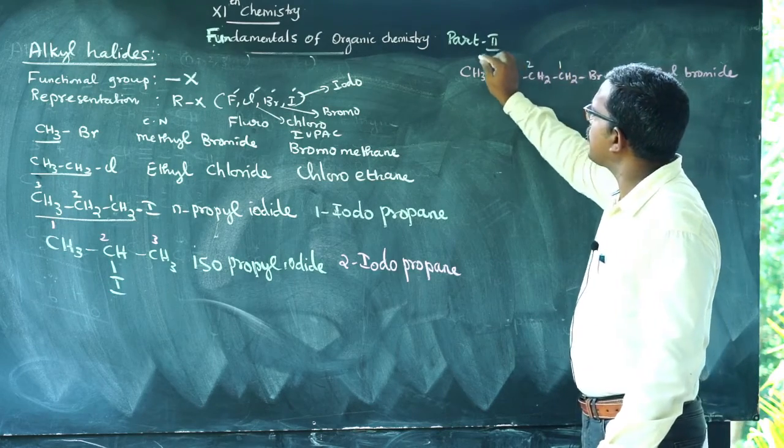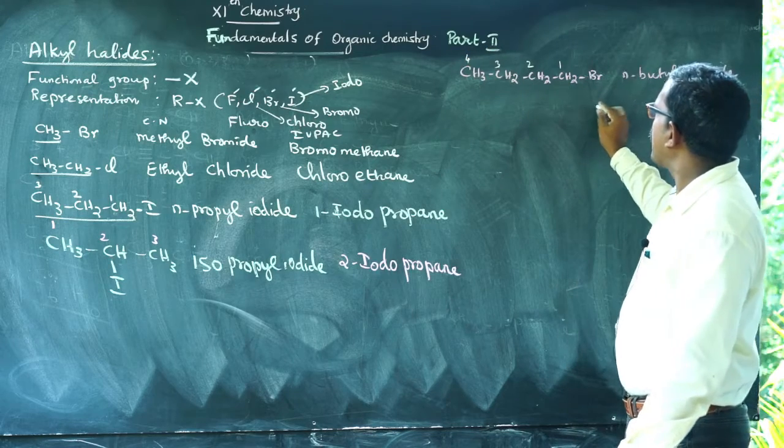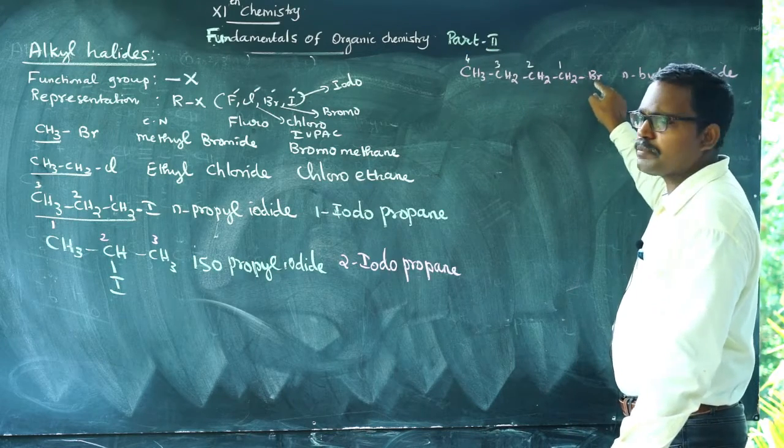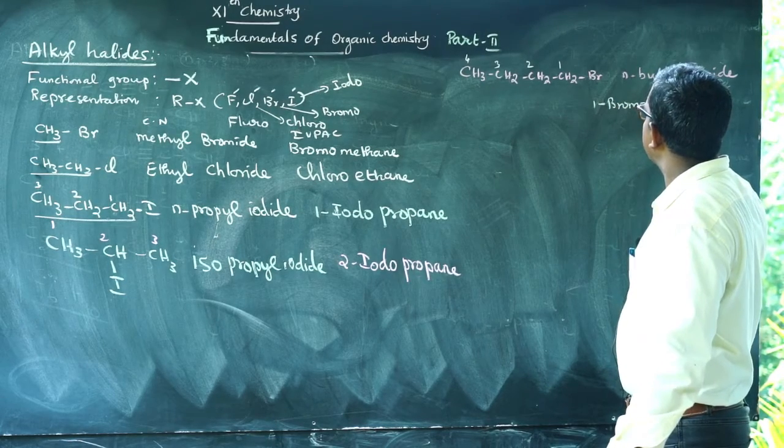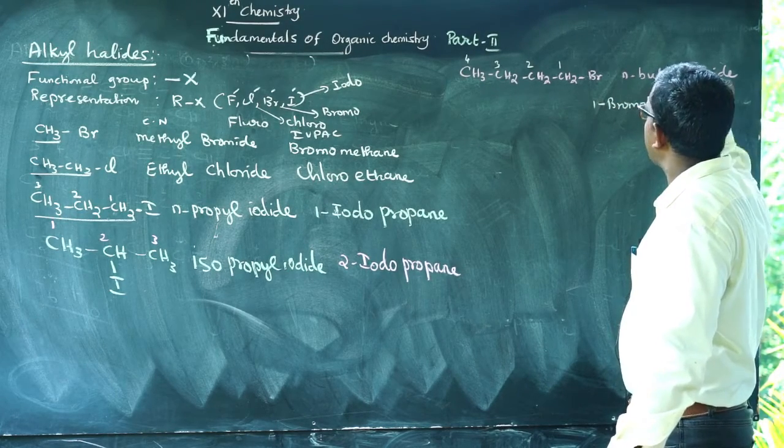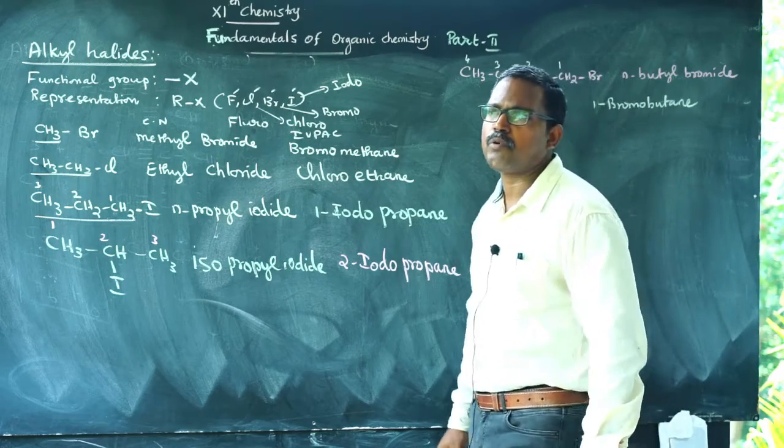In a similar way, numbering the carbon atoms, bromine is the substituent on carbon number 1. Therefore, 1-bromobutane.